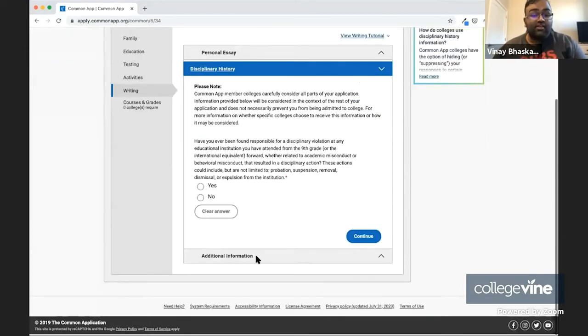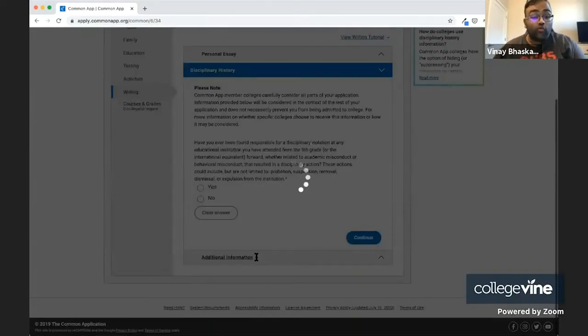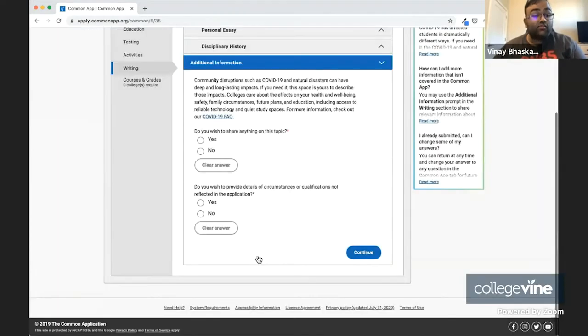The final piece is the additional information section, which includes both the COVID essay prompt and the additional information section. So let's talk about each of these separately.